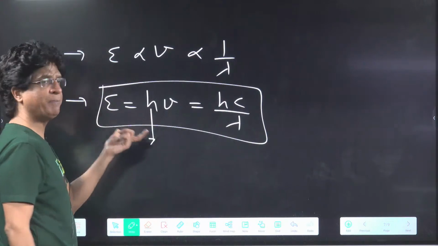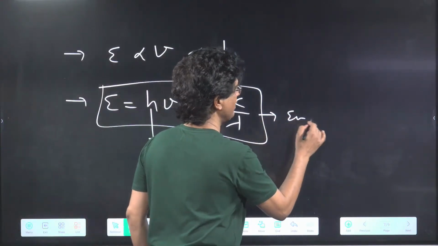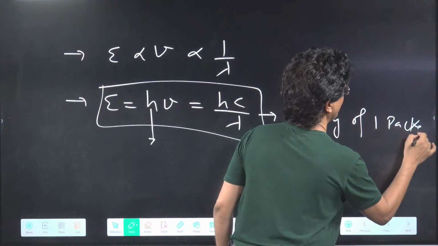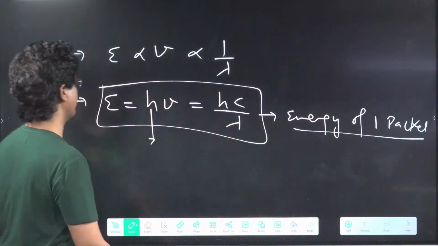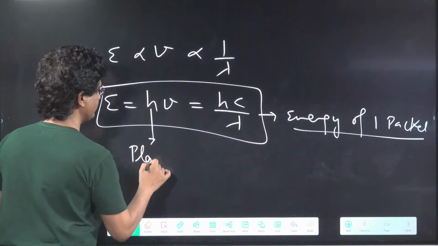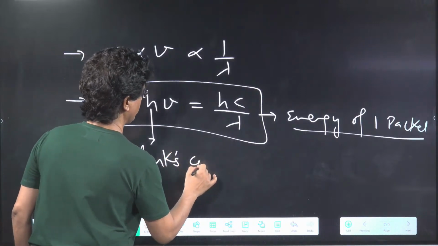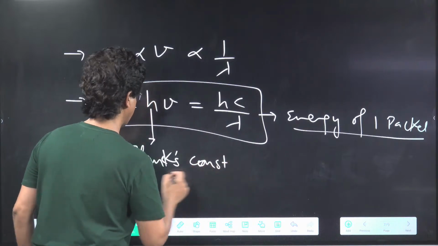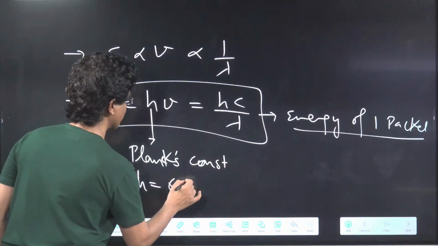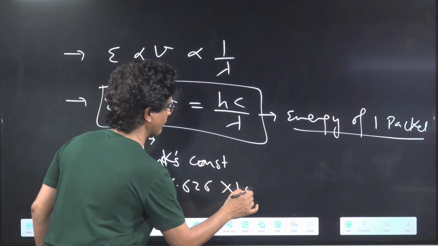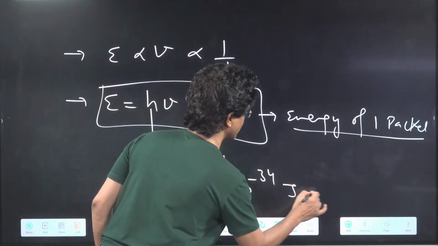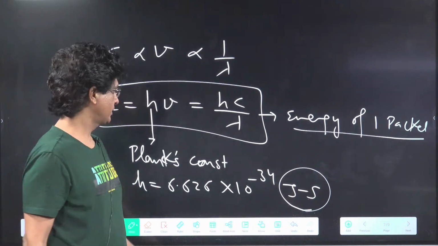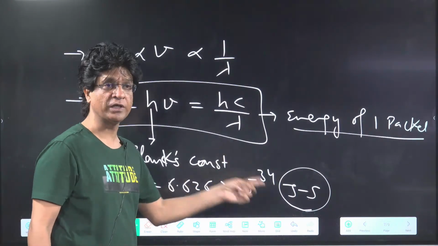And what is this? This is the energy of one packet. So h is called Planck's constant. And this value is actually 6.626 times 10 to the power of minus 34 joule second. Please make sure that you are writing the units properly: 6.6 times 10 to the power of minus 34 joule second.